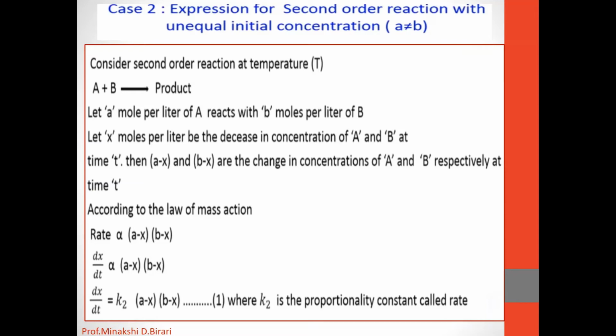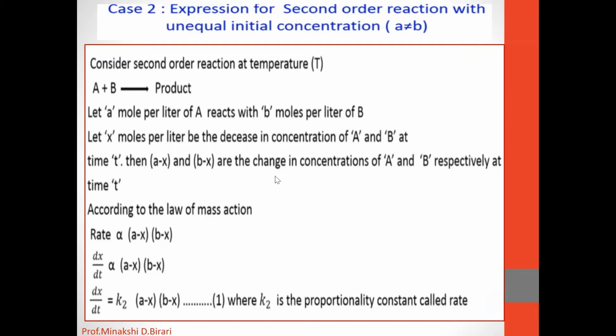Suppose a and b are initial concentrations of reactants A and B in moles per liter. Let x moles per liter be the decrease in concentration of reactants A and B at time t. Then a minus x and b minus x are the concentrations of reactant A and reactant B respectively at time t.